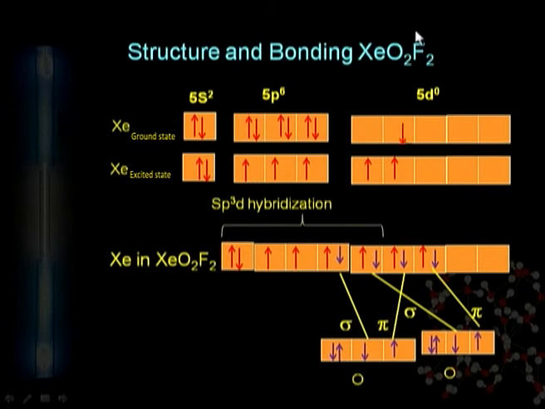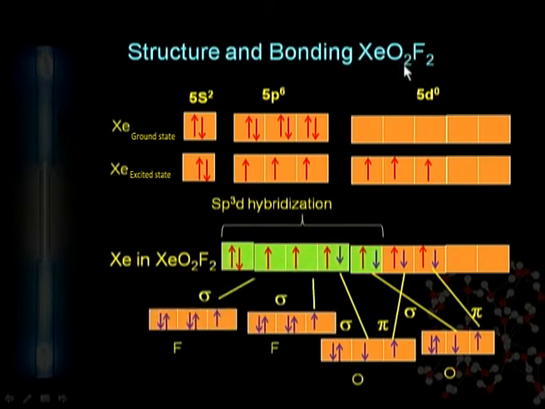Now the structure of xenon dioxydifluoride. You know, 2 pi bonds are required for the 2 oxygen atoms and 2 sigma bonds are required for the fluorine atoms. It means that the total number of bonds required to form xenon dioxydifluoride is equal to what? The 6 bonds. Therefore the hybridization involved skips the 2 orbitals here, which are used for preparation of the pi bonds with the 2 oxygen atoms.